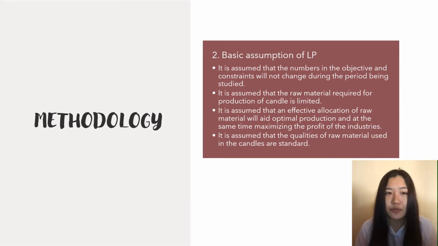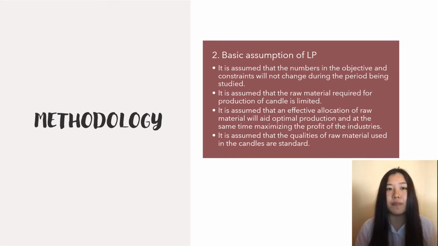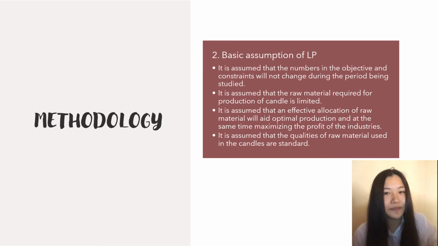The second assumption is that the raw material required for production of candles is limited. And the third assumption is that an effective allocation of raw material will aid optimal production and at the same time maximize the profit of the industries. And the last assumption is that the qualities of raw materials used in the candles are standard.